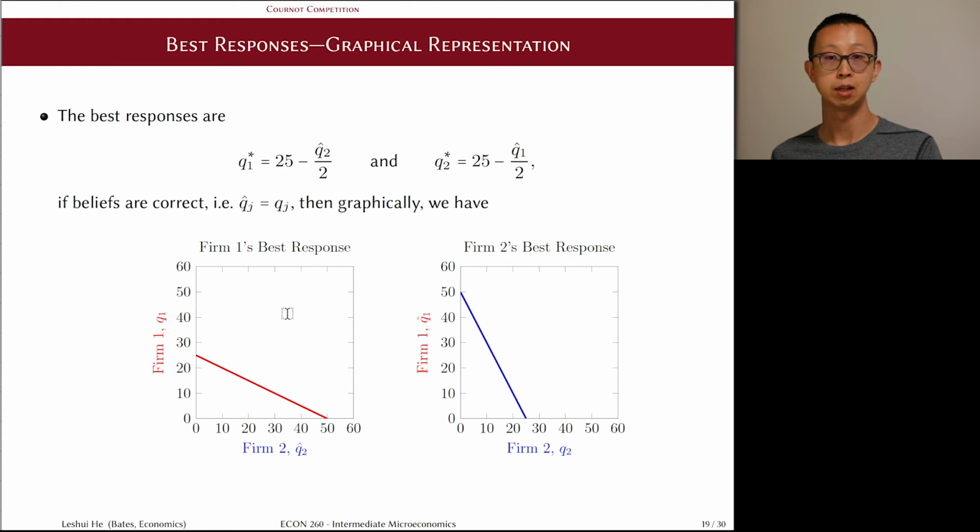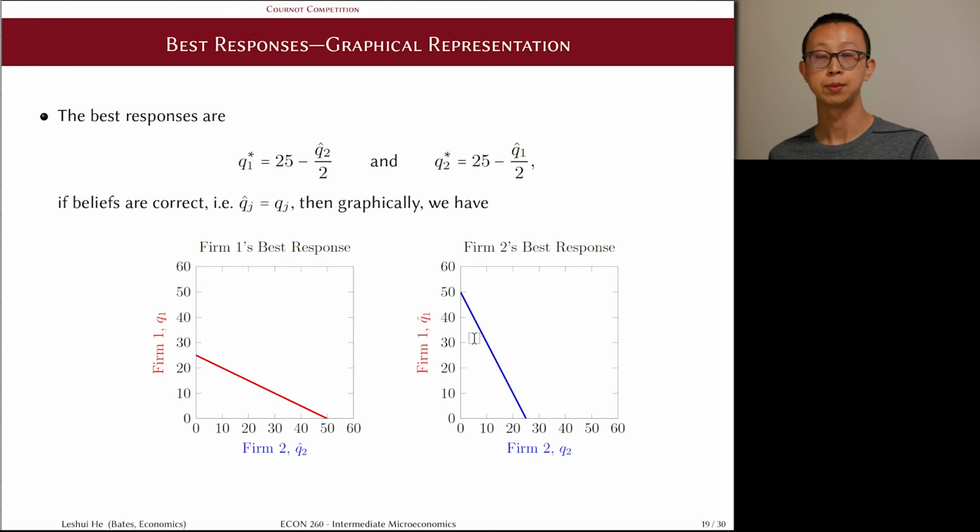On the left-hand side, we are plotting Q1's best response on the vertical axis as a function of its belief about firm 2's output, which we put on the horizontal axis. We see that it has an intercept of 25 units when Q2 hat is 0, and every unit increase in Q2 hat drops Q1 star by half a unit. Therefore, it has a slope of -1/2.